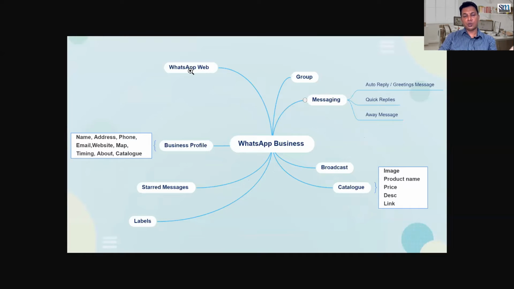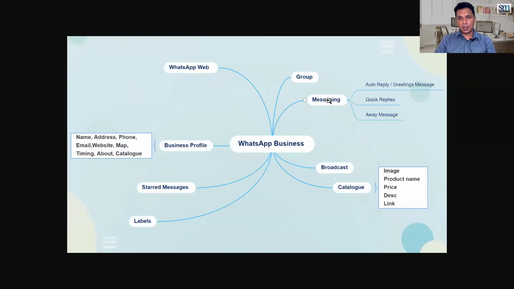First thing is you can use WhatsApp web. That is not a new feature. You had the option to use WhatsApp web for normal WhatsApp also. You can create groups, you can broadcast messages, you can star messages. There are some new features in WhatsApp for Business, and let us discuss those features.